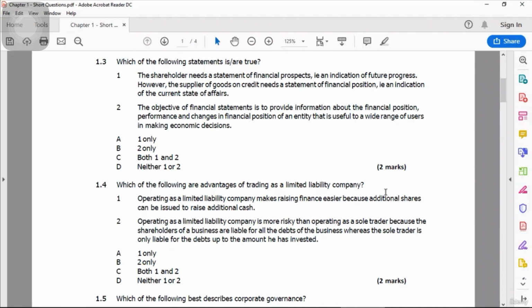The second option says the objective of financial statements is to provide information about the financial position, performance, and changes in financial position of an entity that is useful to a wide range of users in making economic decisions. This is absolutely correct, because this is exactly what we learned in our first lesson, the objective of financial statements. So statement number 1 is incorrect, because it says shareholder needs a statement of financial prospect. So what is financial prospect, by the way? Shareholders need financial statements, all of the 4 or 5 financial statements. So only option number 2 is correct. So it means that the answer is option B, which says 2 only.